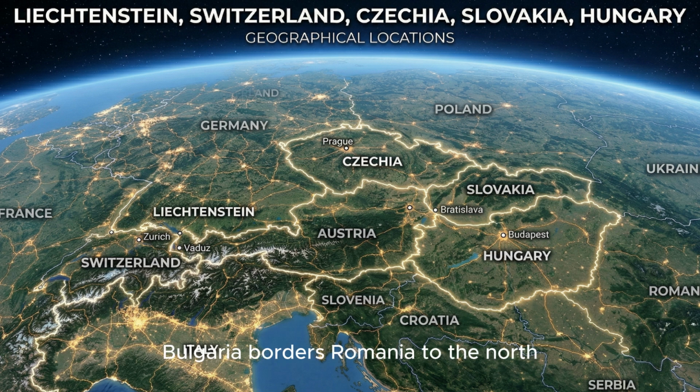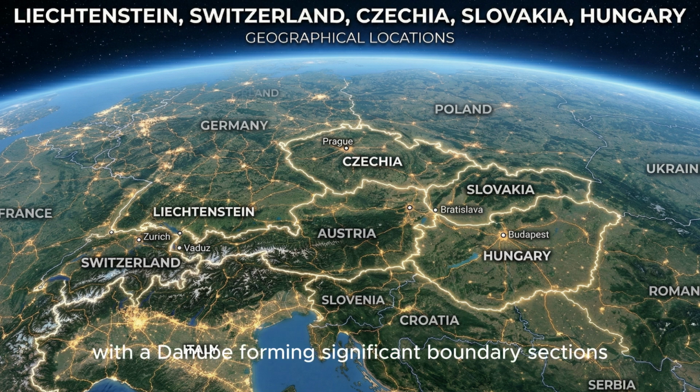Greece to the south, faces the Adriatic Sea to the west and the Ionian Sea to the southwest. North Macedonia borders Kosovo and Serbia to the north, Bulgaria to the east, Greece to the south, Albania to the west, and is landlocked. Bulgaria borders Romania to the north, faces the Black Sea to the east, borders Turkey and Greece to the south, and Serbia and North Macedonia to the west.